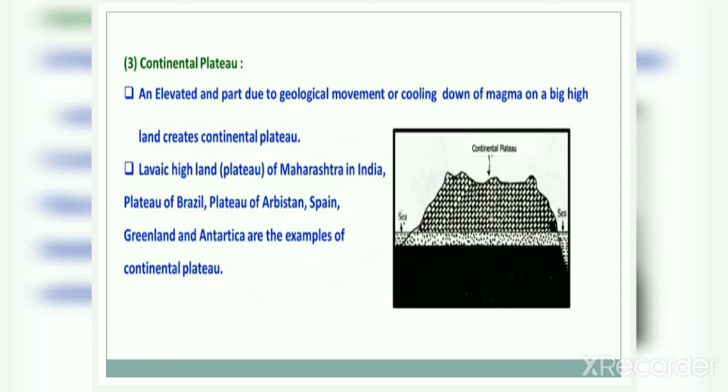It creates a plateau which is called continental plateau. Lavik Highland Plateau of Maharashtra in India, Plateau of Brazil, Plateau of Arabia, Spain, Greenland and Antarctica are the examples of continental plateau.